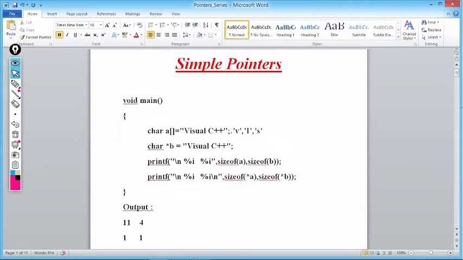Why? Because here we are storing character by character, so A is a character array. Even though it is a character array, if I store single by single, it will not become a string, it is only a character array.